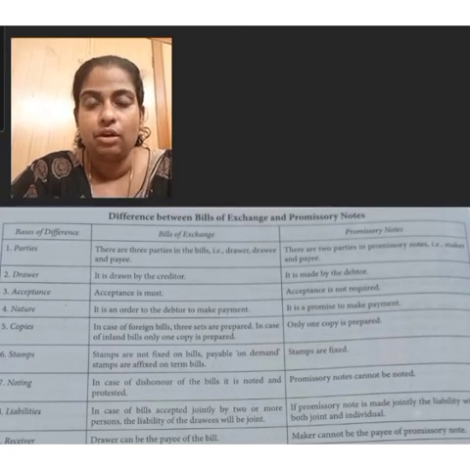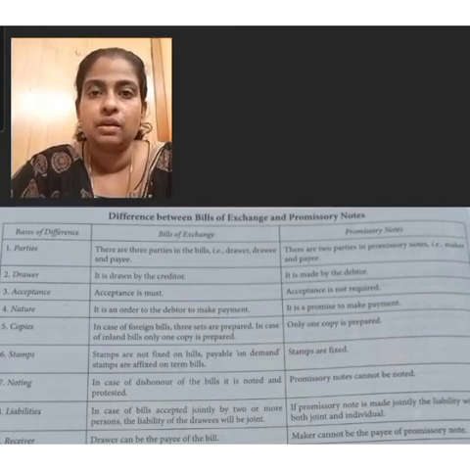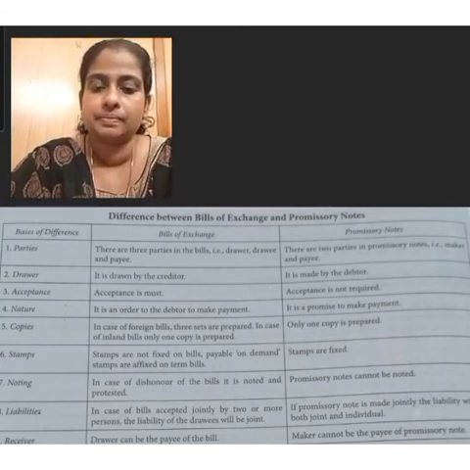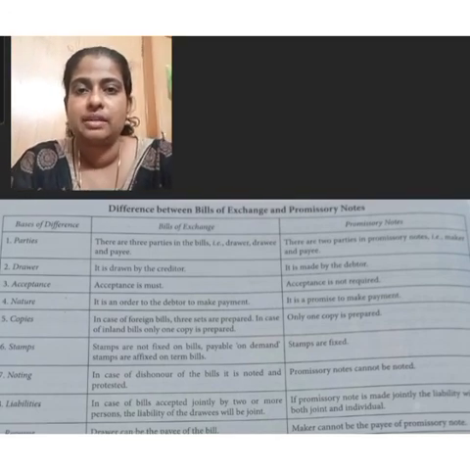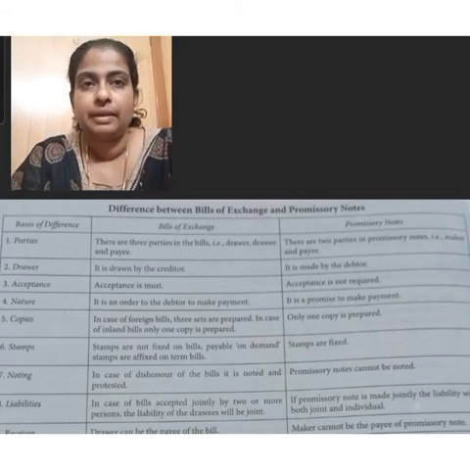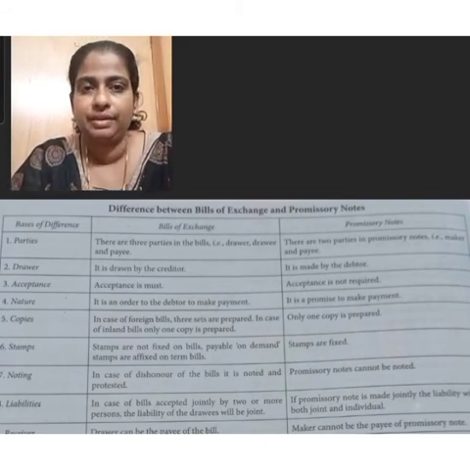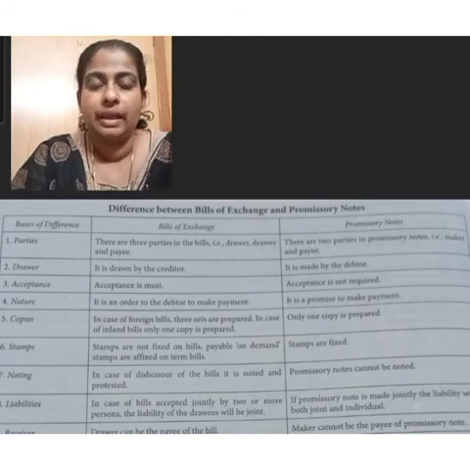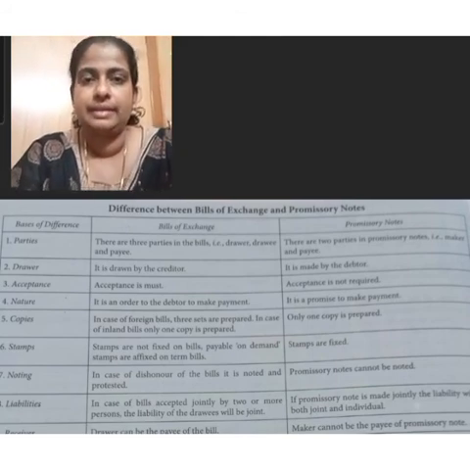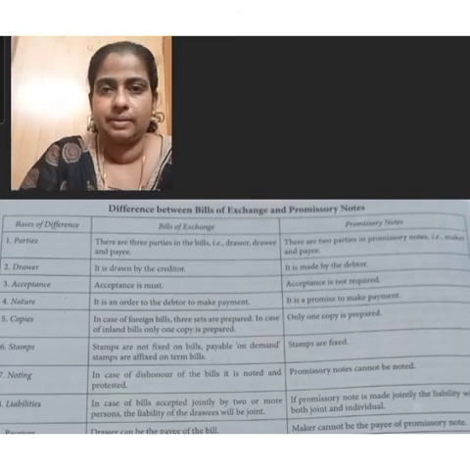Then in the case of bill of exchange, stamps are not fixed on bills payable on demand; stamps are fixed on the term bills. But in the case of promissory note, stamps are fixed. Then promissory notes cannot be noted. In case of dishonor of the bill, it is noted and protested.